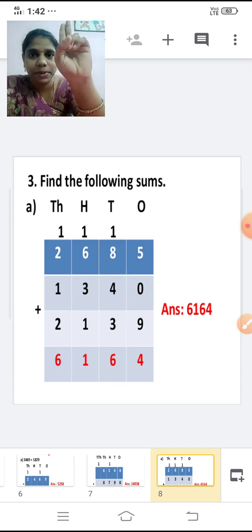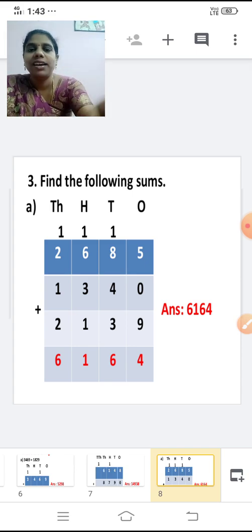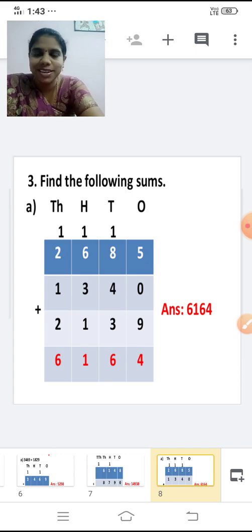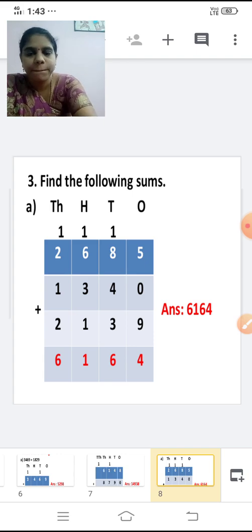First take 2 numbers and from that answer, take the next number and add that. Shall we add this now? We'll see one. We are going to add 2,685, 1,340, 2,139. Find the following sum. Sum means addition. Shall we add?